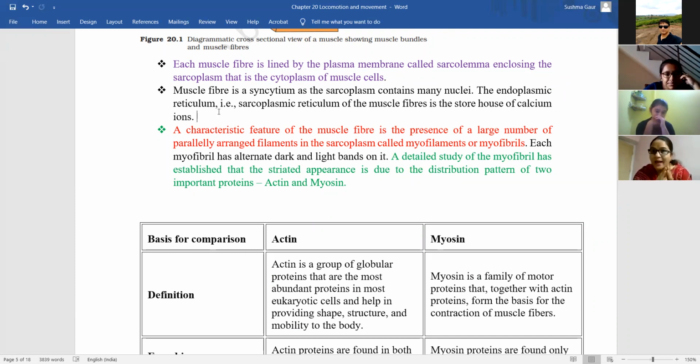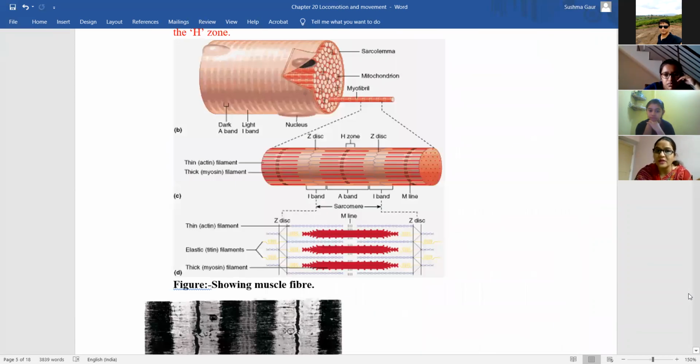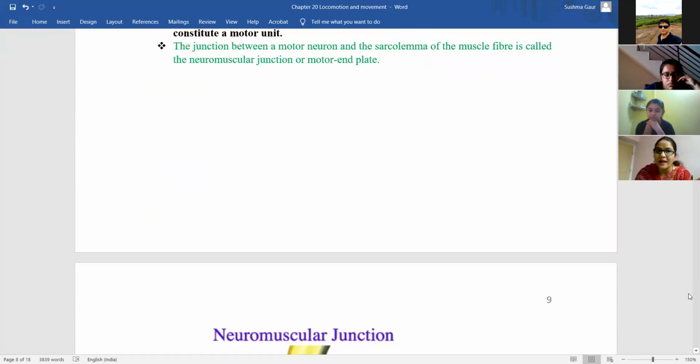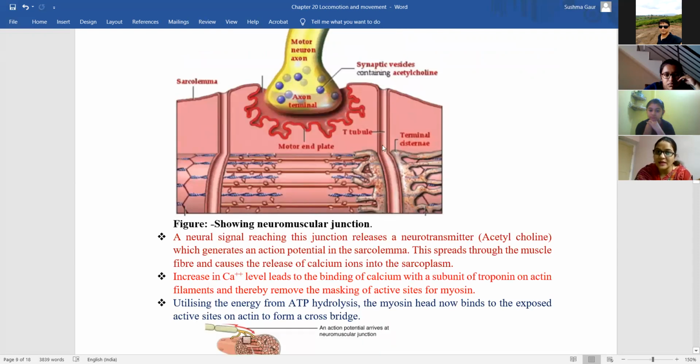releases the calcium ions with the help of the calcium channels that are present on the surface of the T tubule, and because of that action potential, the calcium ions will be released with the help of the endoplasmic reticulum. The terminal cisterns are part of that sarcoplasmic reticulum only. They will release the calcium ions. So through the T tubule calcium will come, and the calcium concentration will be increased within this muscle fiber. Okay.